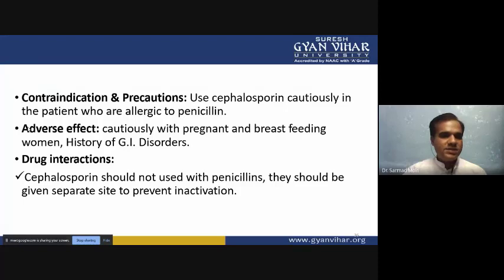Then drug interactions: cephalosporin should not be used with penicillin because both types of antibiotic have a beta lactam ring. If a patient has hypersensitivity to penicillin, they will show more hypersensitivity when we give cephalosporin in combination with penicillin. So they should be given separately to prevent inactivation.